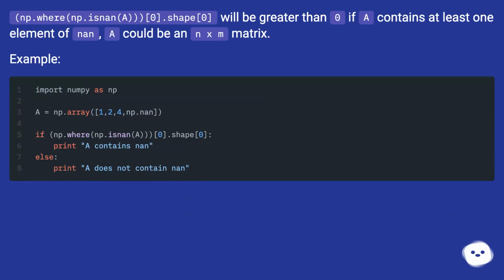np.where, np.isNone a. 0.shape0 will be greater than 0 if it contains at least one element of nan. A could be an nxm matrix. Example,